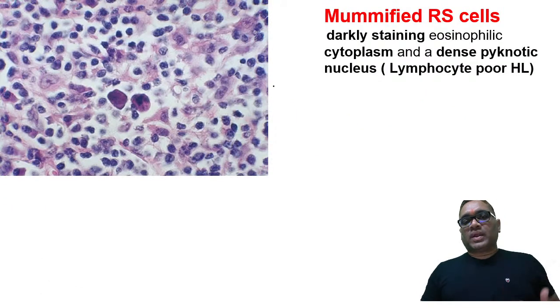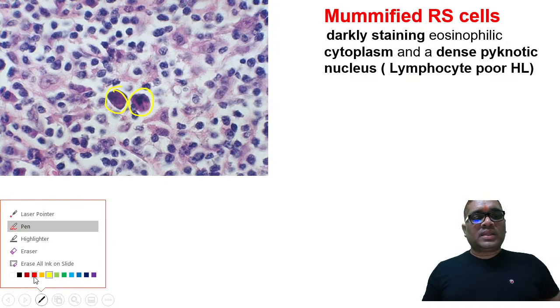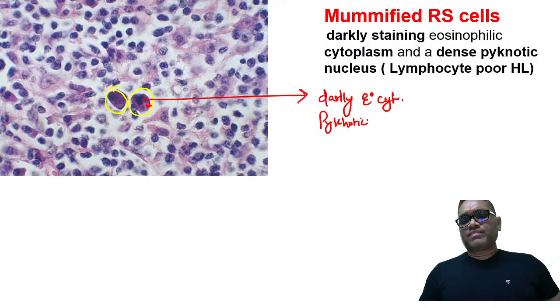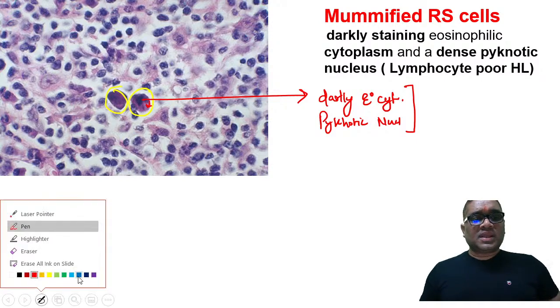Now coming to the next one. In this, you can notice there are two centrally located Reed-Sternberg cells. If you look at them, you will find that they are having a dark staining eosinophilic cytoplasm, a darkly eosinophilic cytoplasm, and very pycnotic nuclei. Pycnotic means very compressed. Chromatin is condensed. So what is this? This is called a mummified Reed-Sternberg cell. Remember this name, mummified.